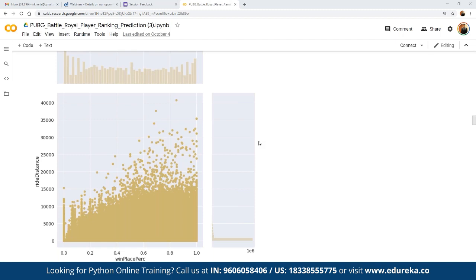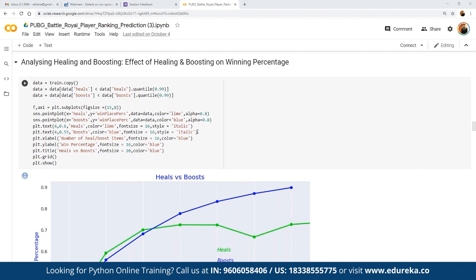In the same way, we can analyze the boosting and healing effect by performing this kind of EDA. First of all, we are going to plot the graph for how many heal items the player uses, that means how many heal items 99% of players use, and in the same way how many boost items 99% of people use.